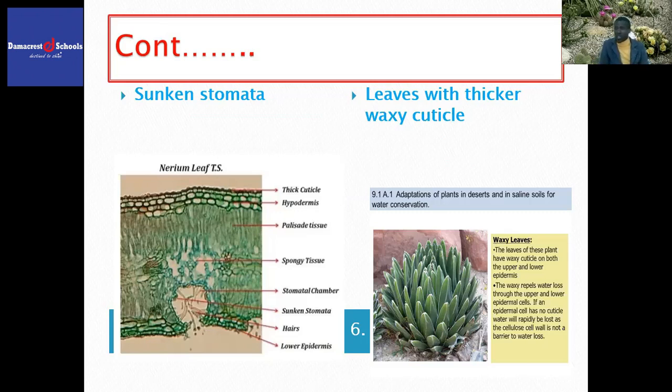So how can we precisely present our point? You will say some xerophytes have got leaves with thick waxy cuticle that reduces the rate of cuticular transpiration, and more water is conserved for use by the plant.